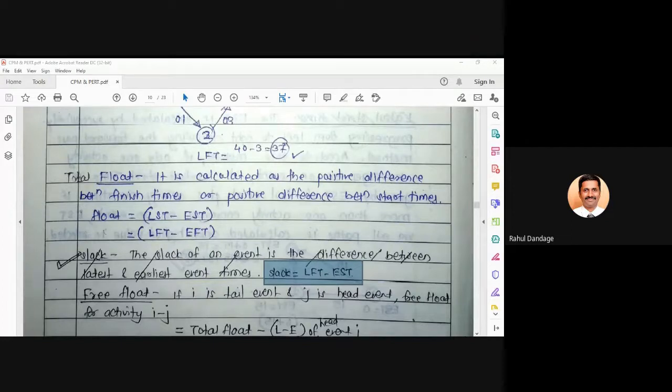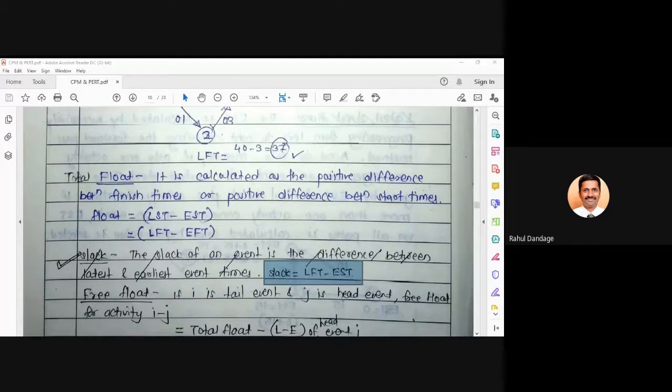So in the previous session, we understood how to calculate the EST value for all the events by moving in the forward pass method, and also how to calculate the LFT, latest finish time, by moving in the backward pass method. So for each and every event we now have two values.